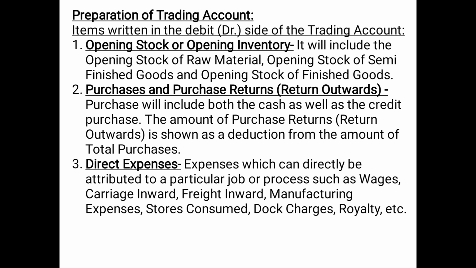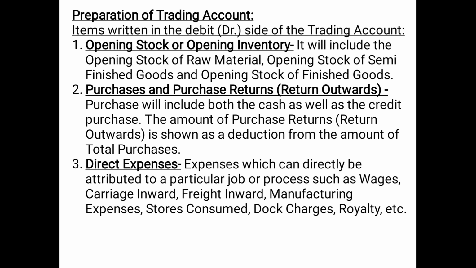Number 1, opening stock or opening inventory. Inventory is also termed as stock. So the very first item which is written on the debit side of the trading account is opening stock or opening inventory. It includes the opening stock of raw material, opening stock of semi-finished goods, and opening stock of finished goods. This we have learned already in the basic terminology chapter, that stock can be of three types: raw material, stock of semi-finished goods, and stock of finished goods. So opening stock of all these types of goods will be recorded on the debit side of the trading account.